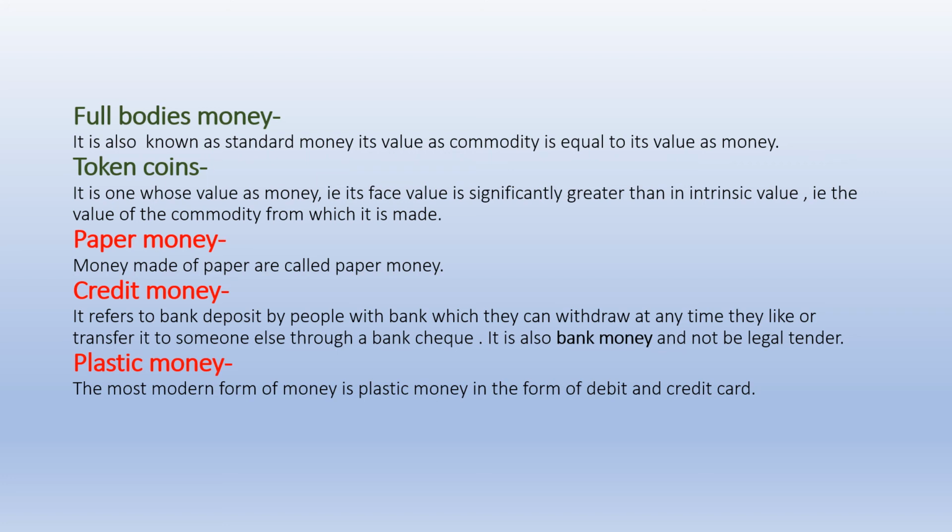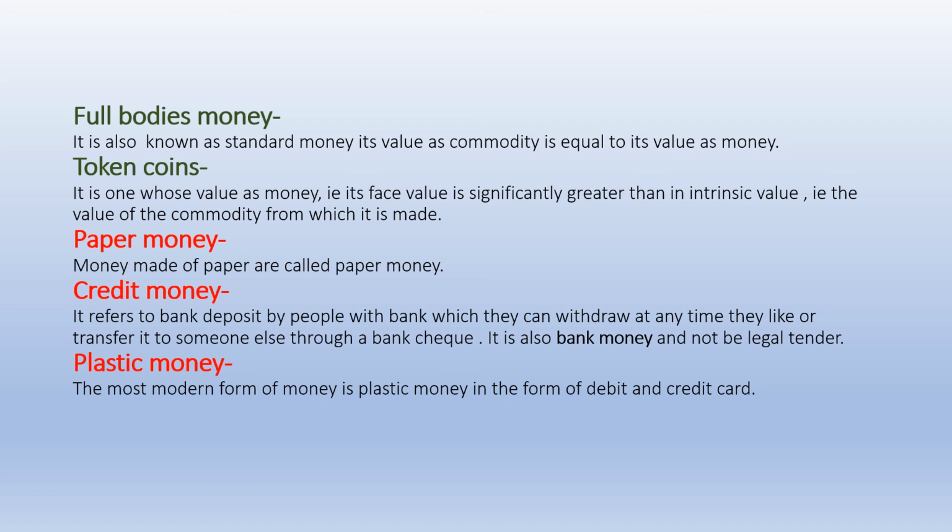But which we are using commonly, we are using a paper stamped by our government that this paper values 500 rupees. But if you go to the market, this is just a paper. This paper does not carry 500 rupees value. But the government stamps it and this is a legal tender. For that reason, the government is saying this is 500 rupees valued money. So each and every one has to accept it as 500 rupees. But its intrinsic value is not 500. For that reason, this is called token coin or token money.